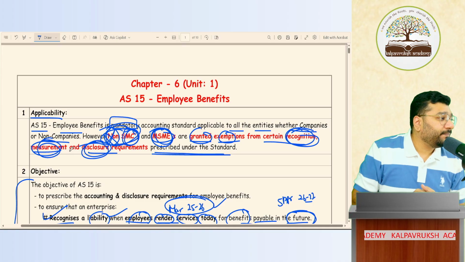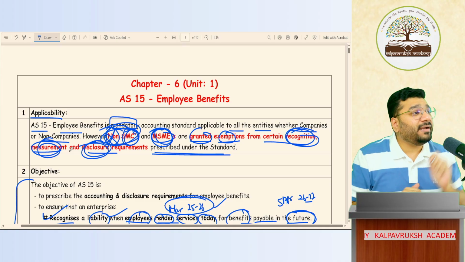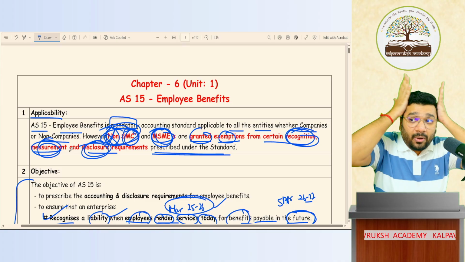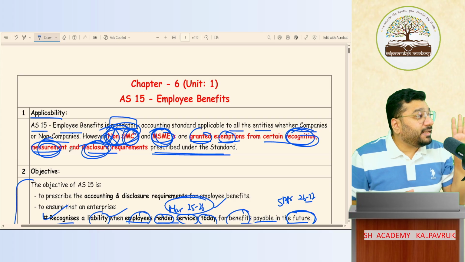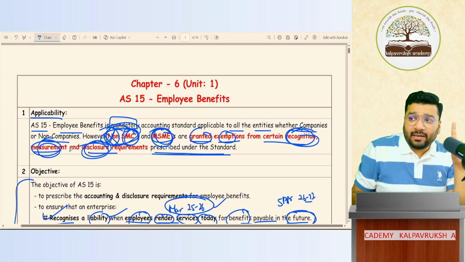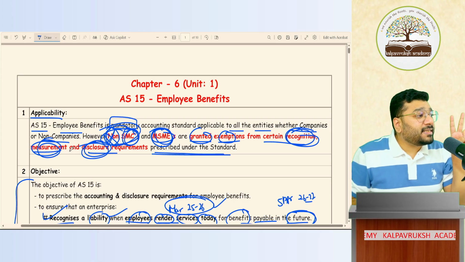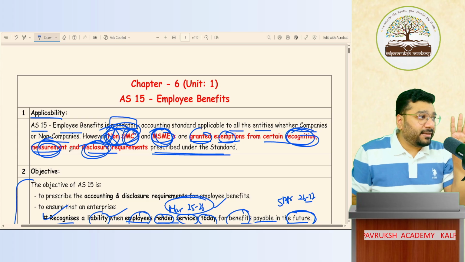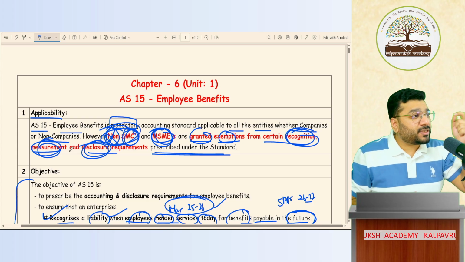What is the third point? Scope. In scope, what is the first thing that we discussed? In employee benefit, how does it trigger? How does it come and sit on my head? By virtue of 3 things. It comes under formal agreement or under legislative requirement. Third, informal practices. Okay, that covers the objective and scope.